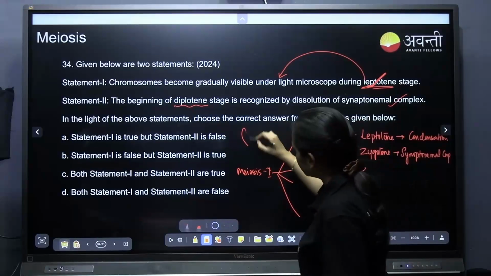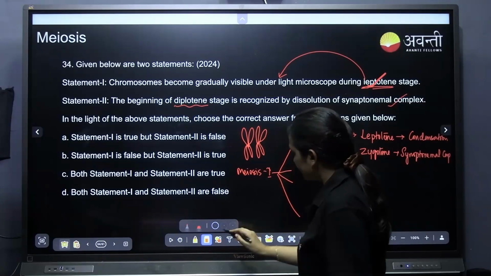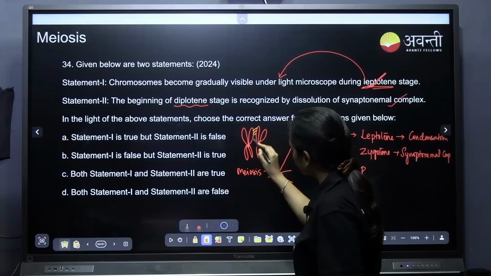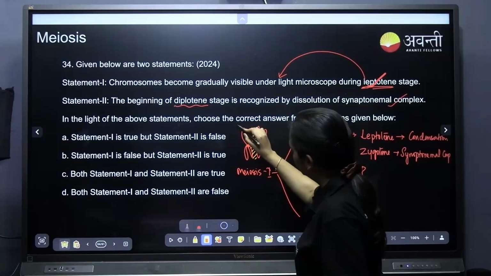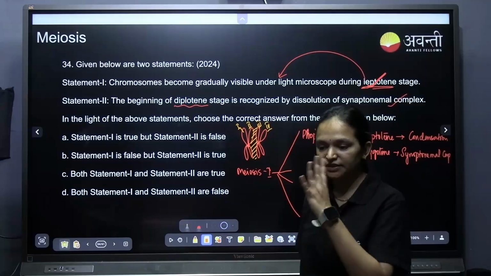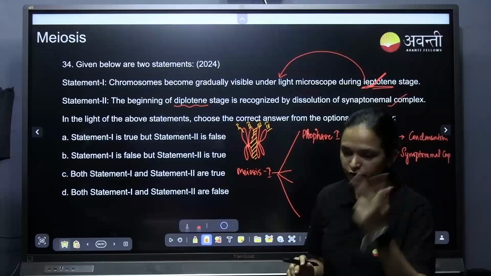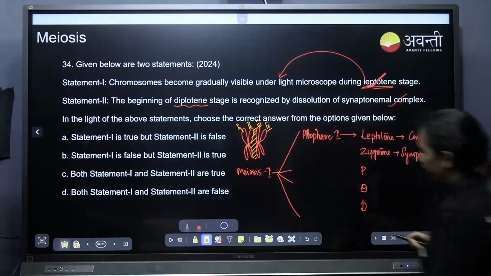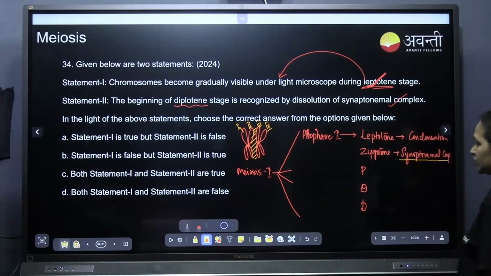With the synaptonemal complex forming in between these two, we can see arms 1, 2, 3 and 4. So this makes the tetrad. Otherwise we call it a bivalent chromosome. So that particular stage, bivalent and tetrad, you can see in the zygotene stage.